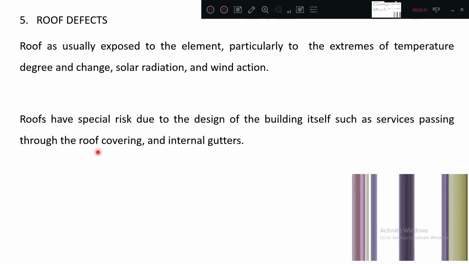Okay. Roofs have special risk due to the design. So with temperature change, it may bulge, it may curl, something like that will happen. It is a special risk for the roofs itself, such as services passing through the roof covering and internal gutters.